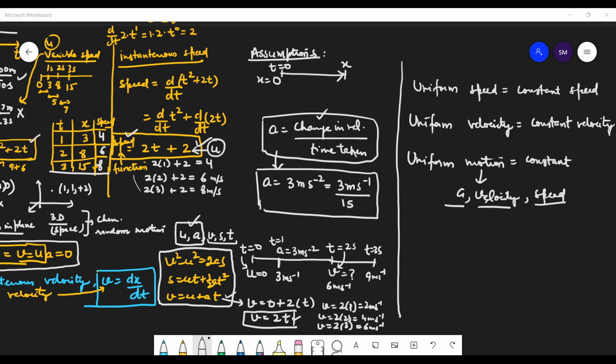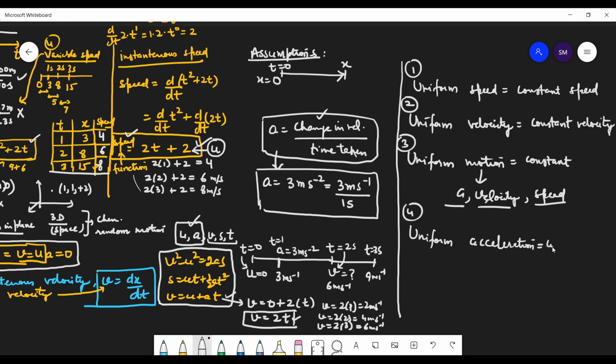And students, there is uniform motion and there is uniform acceleration. There are two things. Then uniform will be over. So you will have these four words: uniform speed, uniform velocity, uniform motion, and uniform acceleration.